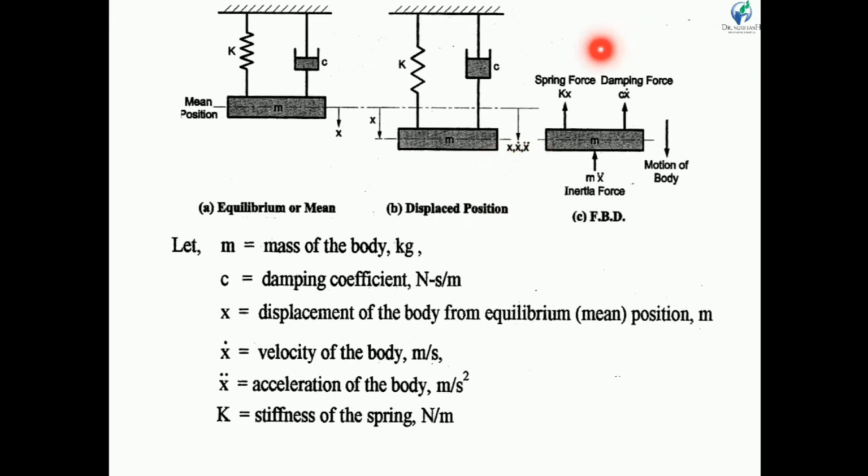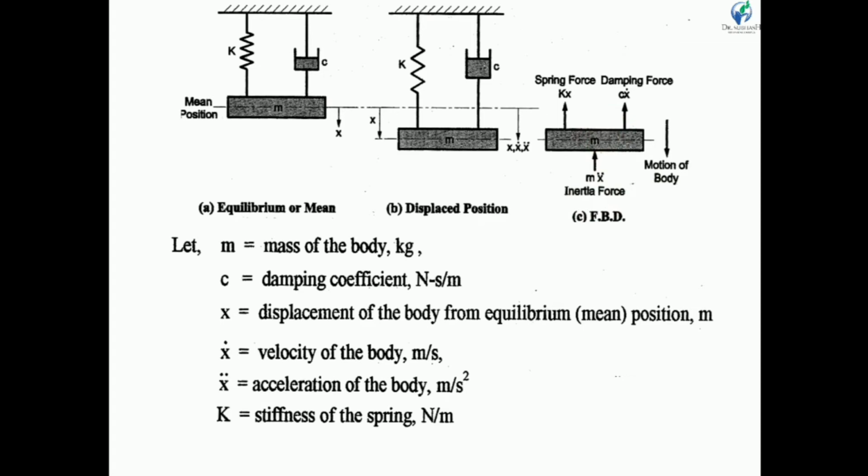Now if we consider the free body diagram of this system, this is the mass. We know that the spring force always acts in the upward direction, so kx is the spring force. The damping force is also acting in the upward direction, so c into x dot is the damping force. The inertia force always acts opposite to the motion of the body. The body is moving downward, so in the upward direction the inertia force m x double dot, mass into acceleration, is acting.